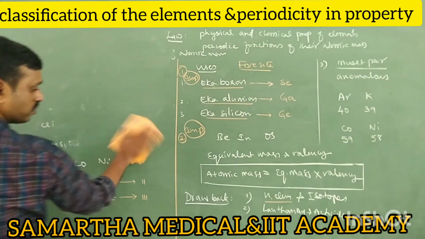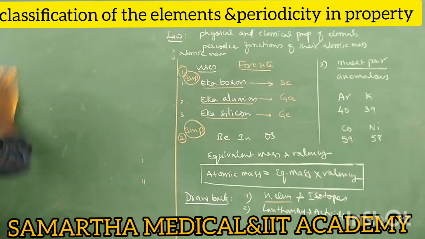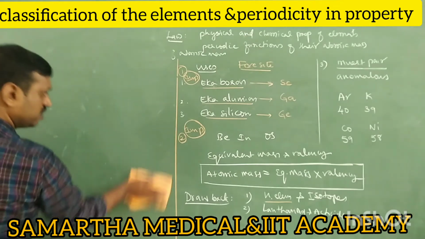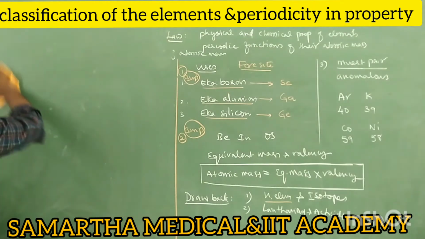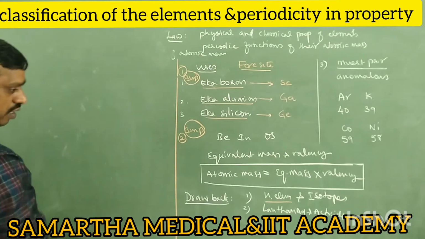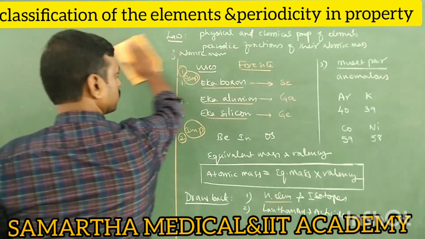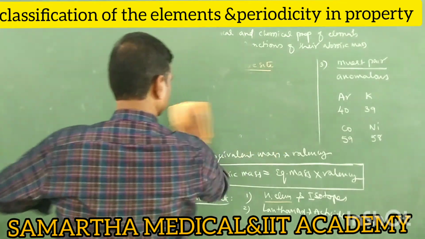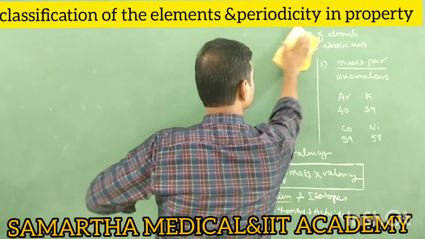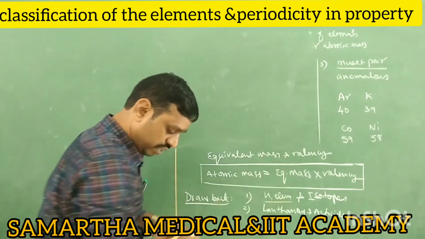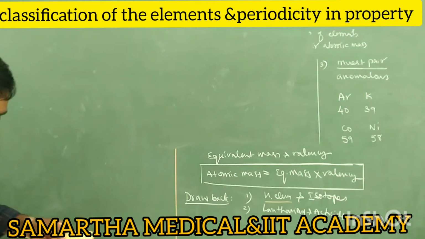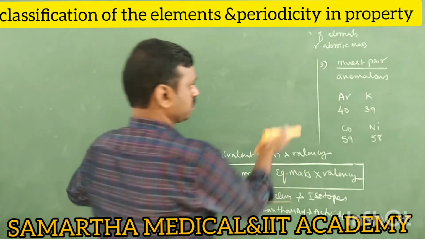Next, lanthanides and actinides are not placed in proper position.